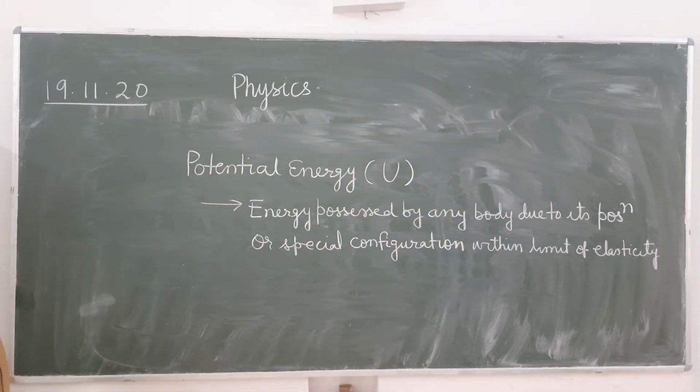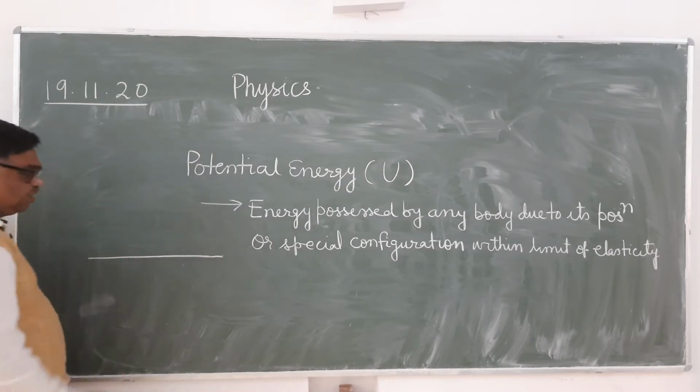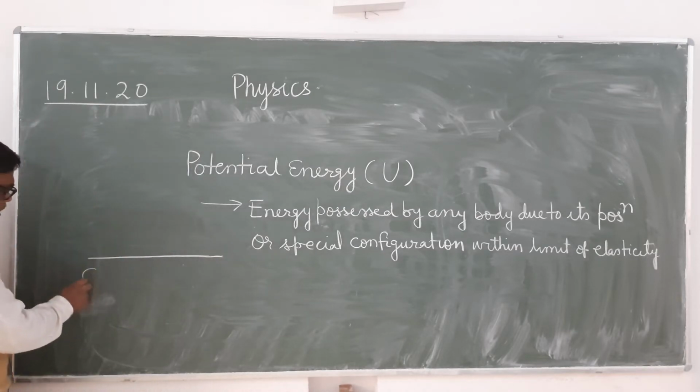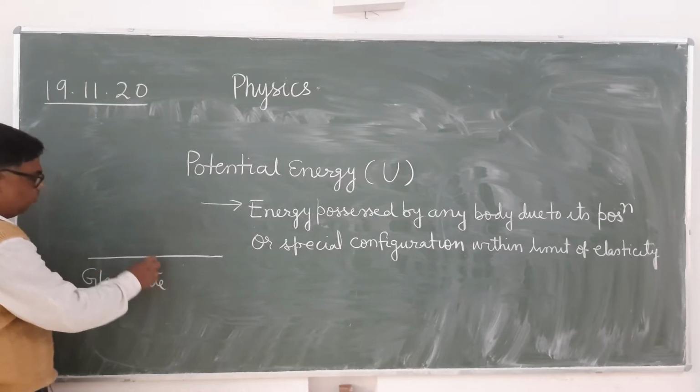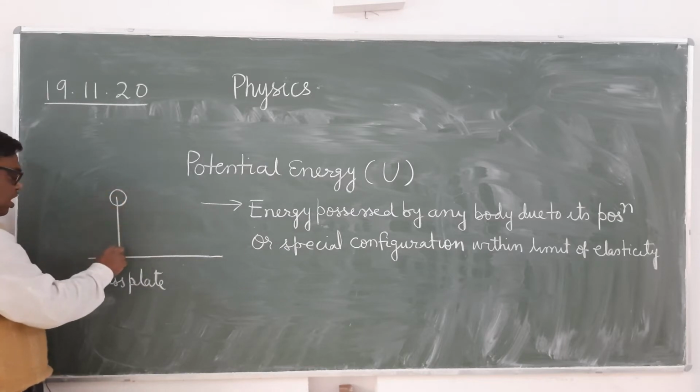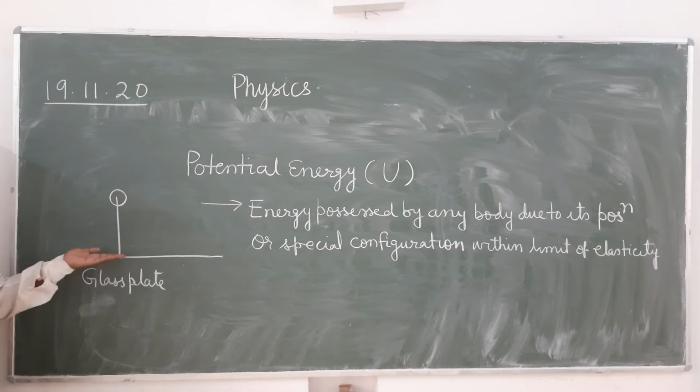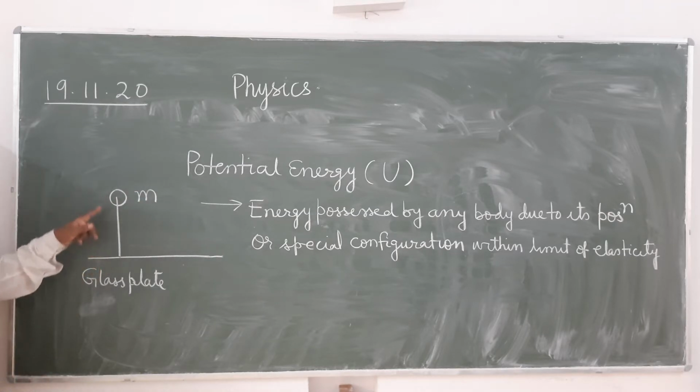Now see here, as we know that energy is the capacity of doing work. Suppose this is a glass plate, and a body of mass m is released from here. When this body strikes the glass plate, it is not able to break it. When this body of mass m is dropped on the glass plate from this height, it is not able to break the glass plate.